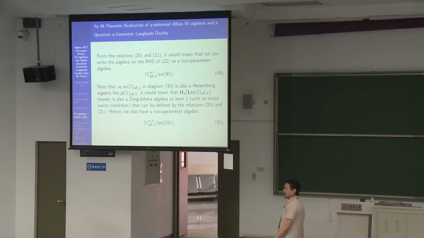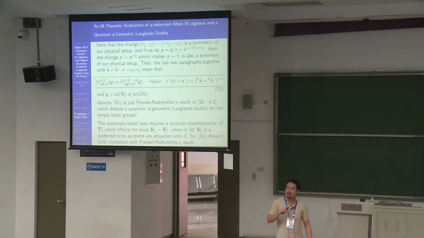So in the 5D case, if you remember, the commutator algebra that we saw for the 5D case had parameters. In other words, we could write the 5D Q-deformed algebra in terms of 2 parameters like that. Likewise, you can use the same argument for the SO2 case, because this is isomorphic to the Heisenberg algebra, so it would take a similar form and can be expressed as a 2-parameter W algebra.